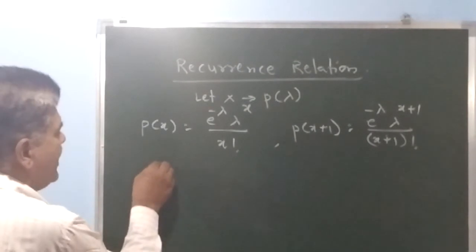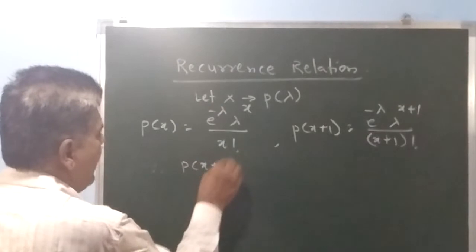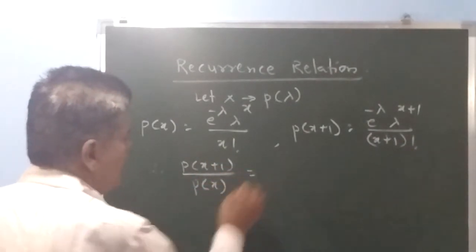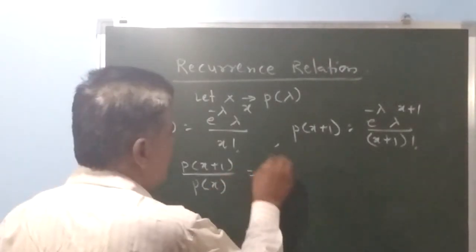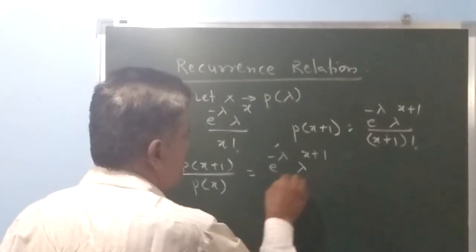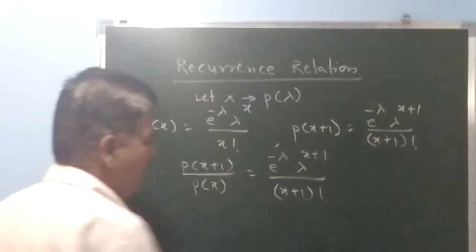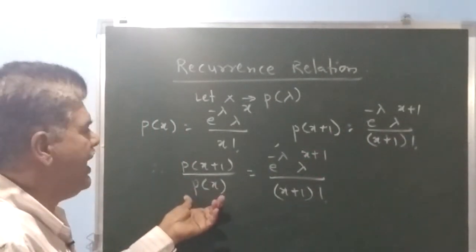Therefore, for recurrence relation, we are taking the ratio of P of x plus 1 divided by P of x. So this means what? This is same as e to the power minus lambda, lambda raised to x plus 1, divided by x plus 1 factorial, and this whole thing is divided by P of x.